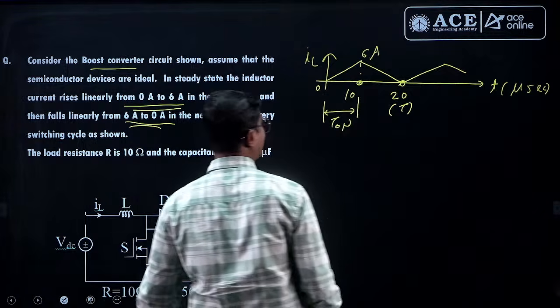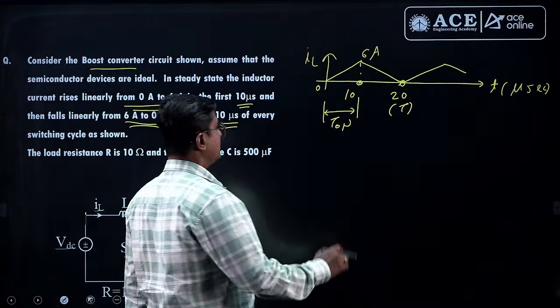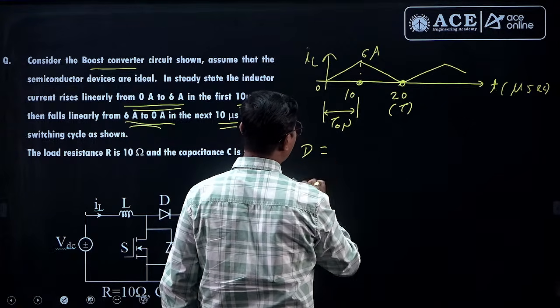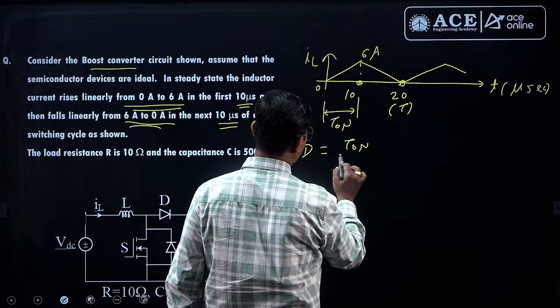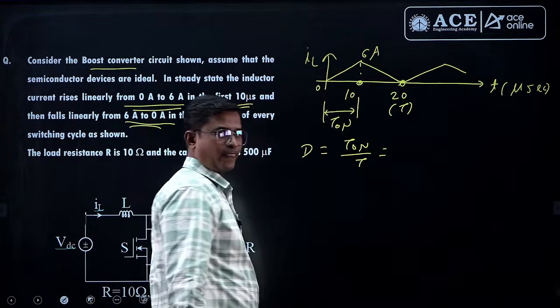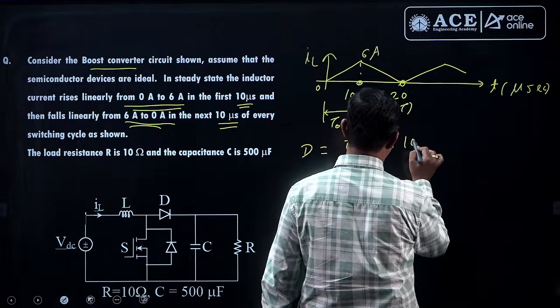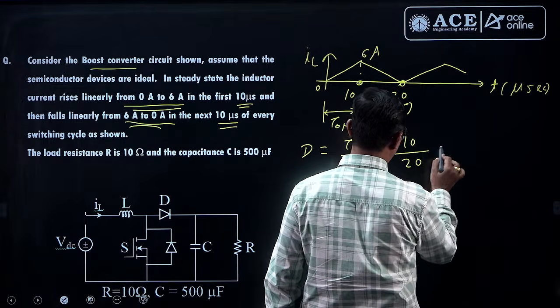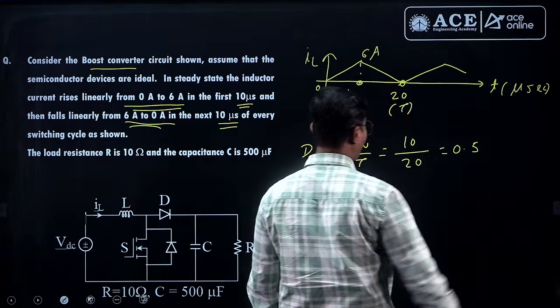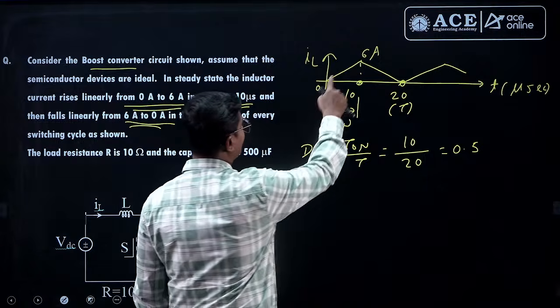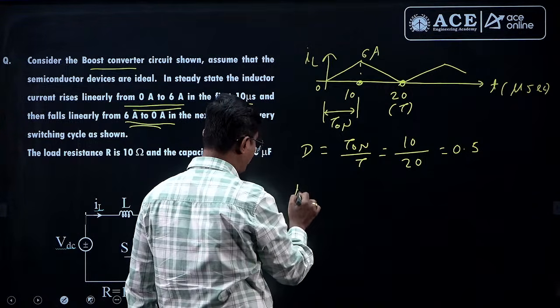If this is my inductor current waveform, right, T on and T we got from this waveform. From this I can write D equal to T on by T. Duty cycle is equal to T on by T. So T on is 10 micro upon T is 20 micro. So D equal to 0.5. Duty cycle is 0.5.